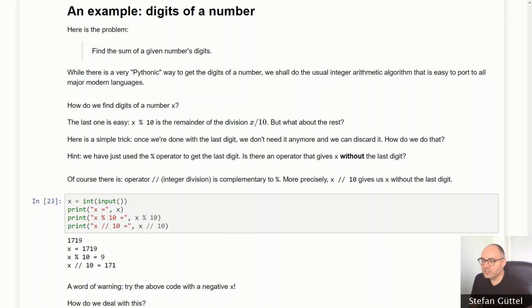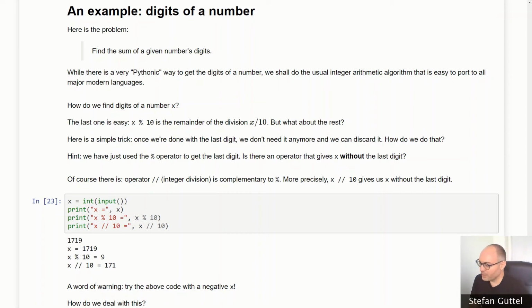So if I consider the number 123, let's say, what would I expect to get out here? Well, the sum of the digits of the number 123 is 1 plus 2 plus 3, right? So I would expect an output of 6 because this corresponds to the sum of the digits. Now, how do we get the digits of a number x in Python? There is no command that tells us get the second digit, get the first digit.